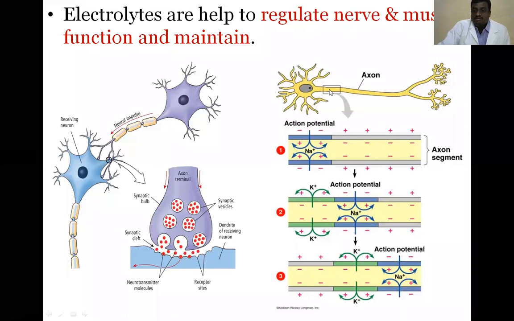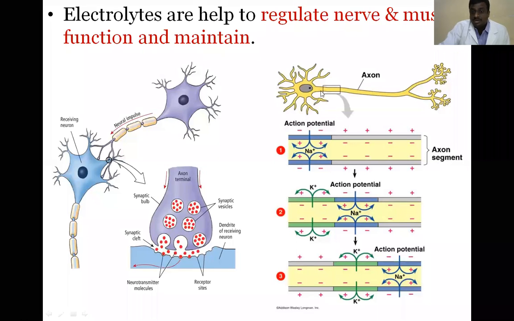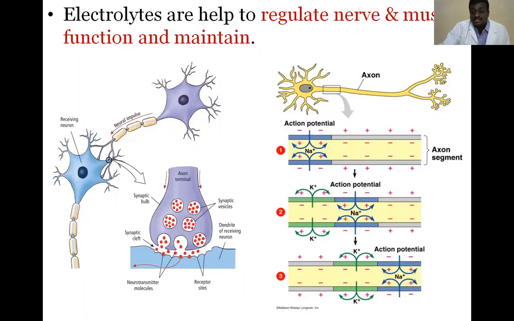When an action potential is taking place, that means transfer of signals from one neuron to another neuron. So how does the action potential take place? Depolarization, repolarization, resting membrane. Okay, three steps: depolarization, repolarization, and the third one is resting membrane.